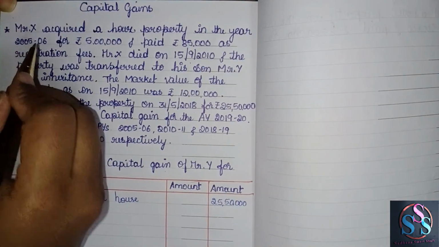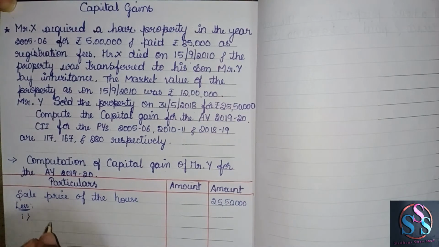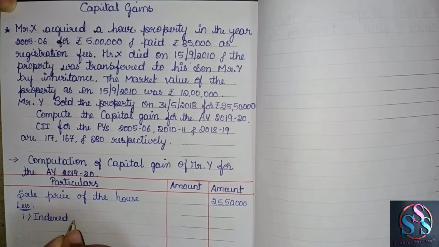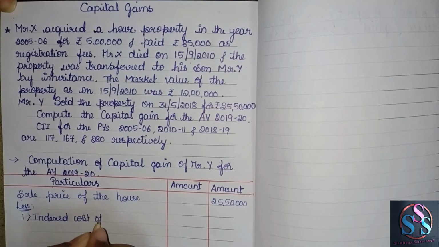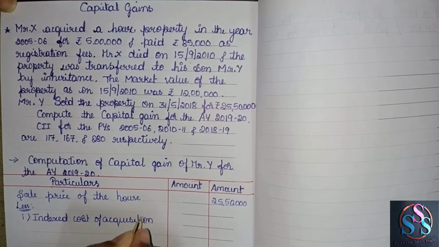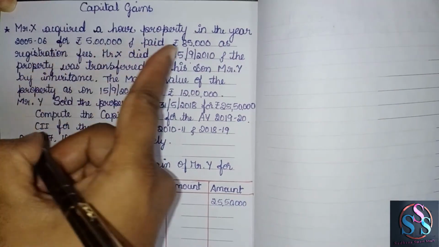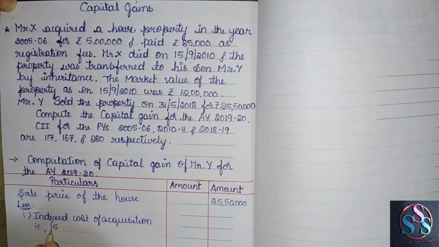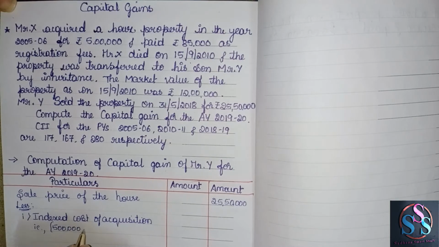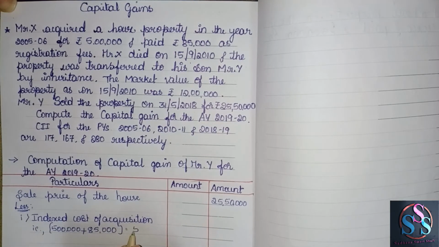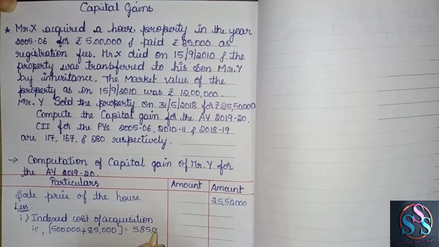Here, purchased in 2005-6, so it is a long-term capital asset. Therefore we have to take the indexed cost of acquisition, that is 5 lakh and registration fees 85,000. So 5 lakh plus 85,000 is equal to rupees 5 lakh 85,000.